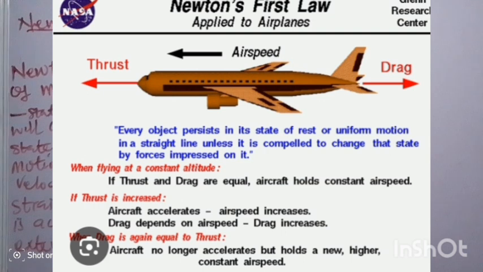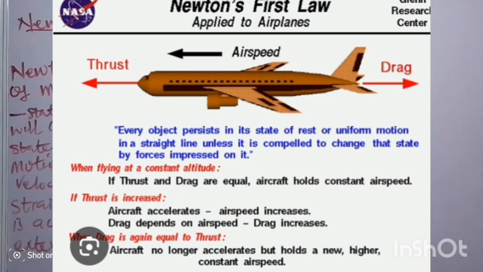Now, let's look at how Newton's first law is applied to airplanes. That is, the airplane must be at a certain altitude, that is, must fly at a certain or constant altitude.